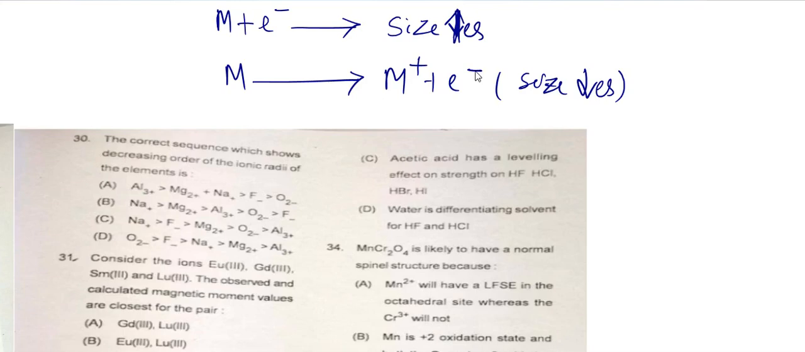So in this way, option D is the correct answer. Since oxygen has the highest negative charge, its size increases because of repulsion, and aluminum has a maximum positive charge, so its size decreases. So option D is the correct answer.